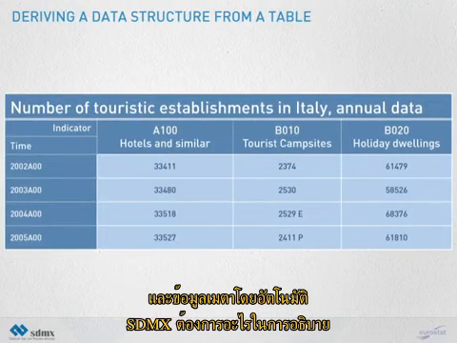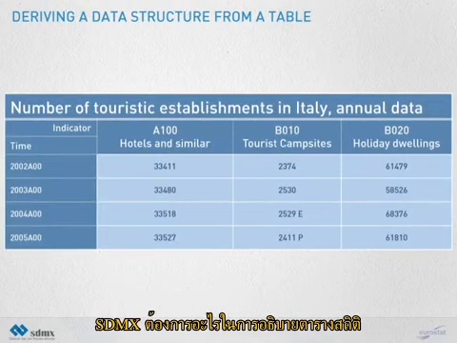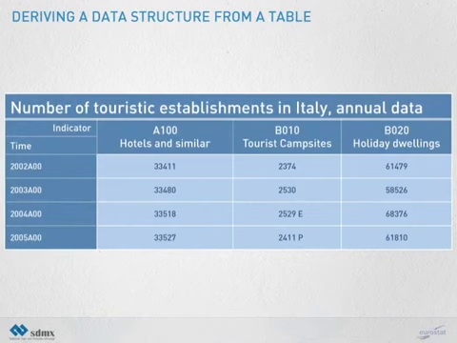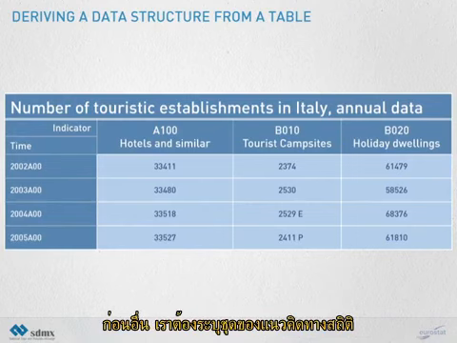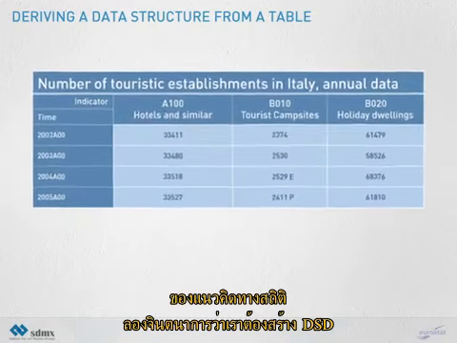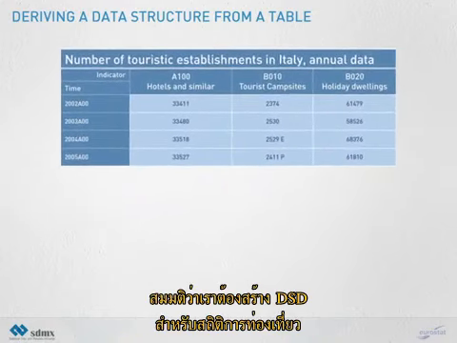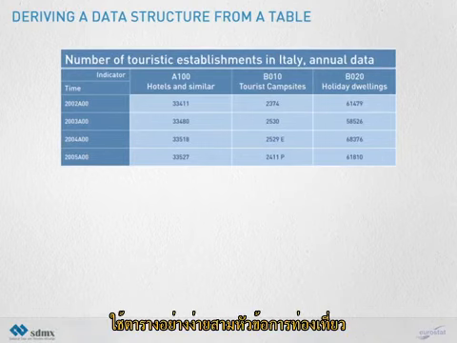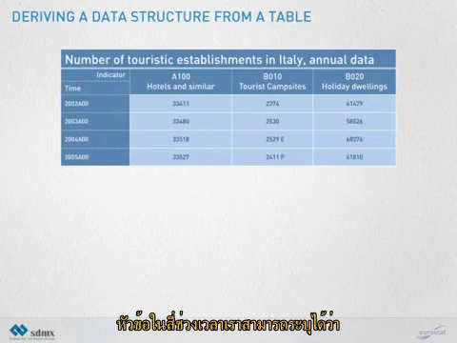What does SDMX need for describing a statistical table? First of all, we need to identify a set of statistical concepts. Let's imagine we have to create a DSD for tourism statistics. Take a simplified table. 3 tourism topics over 4 periods.